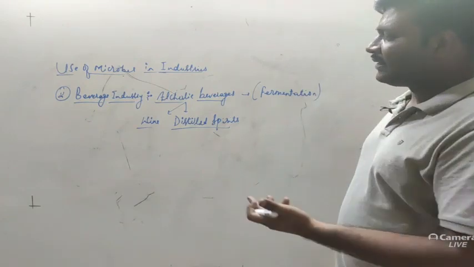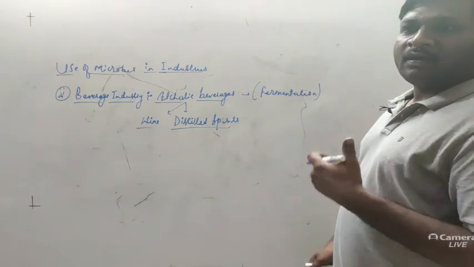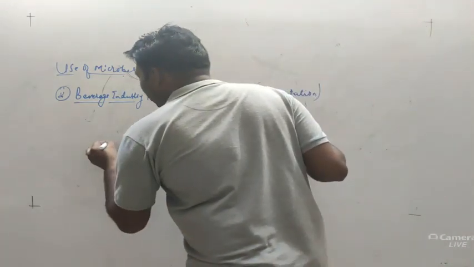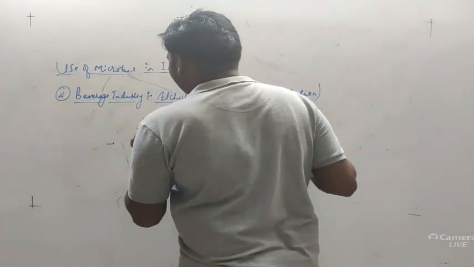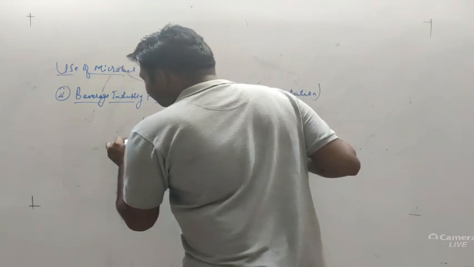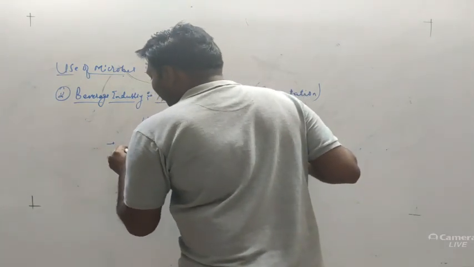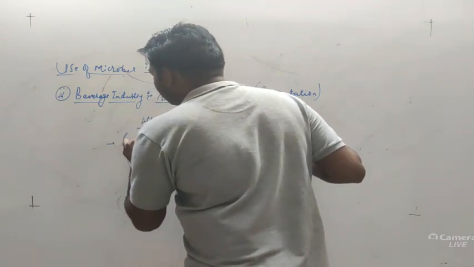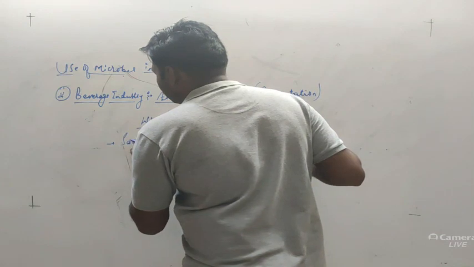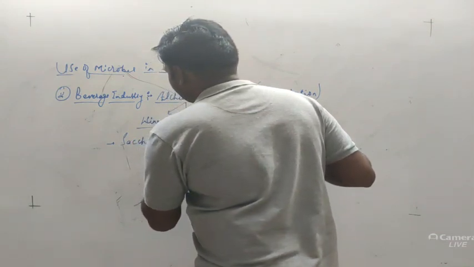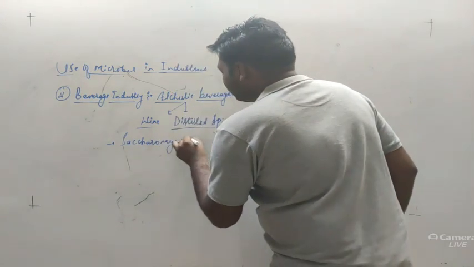And this alcoholic fermentation is performed by a desirable microorganism. Alcoholic fermentation is performed by a fungus, or a fungal strain, called Saccharomyces cerevisiae.